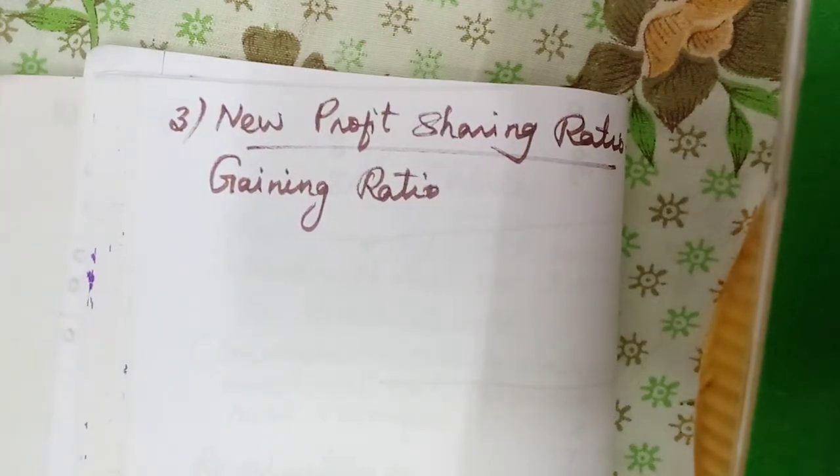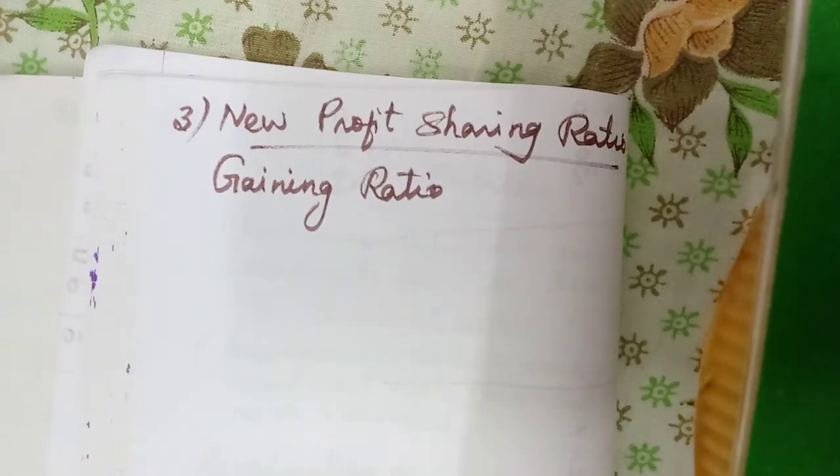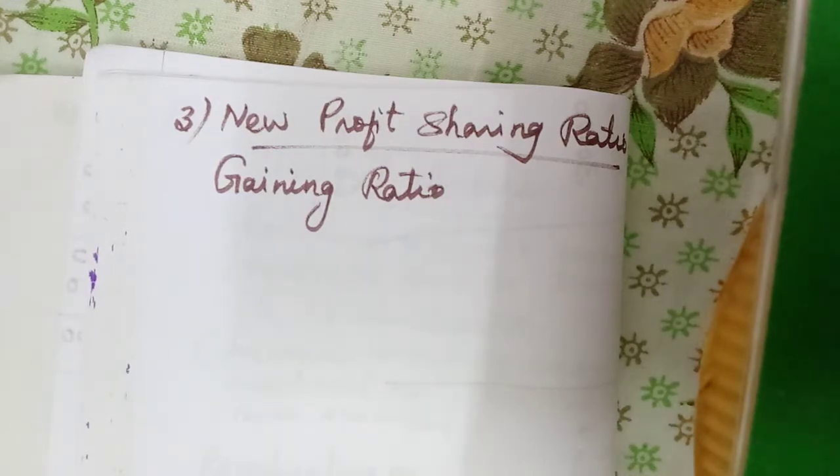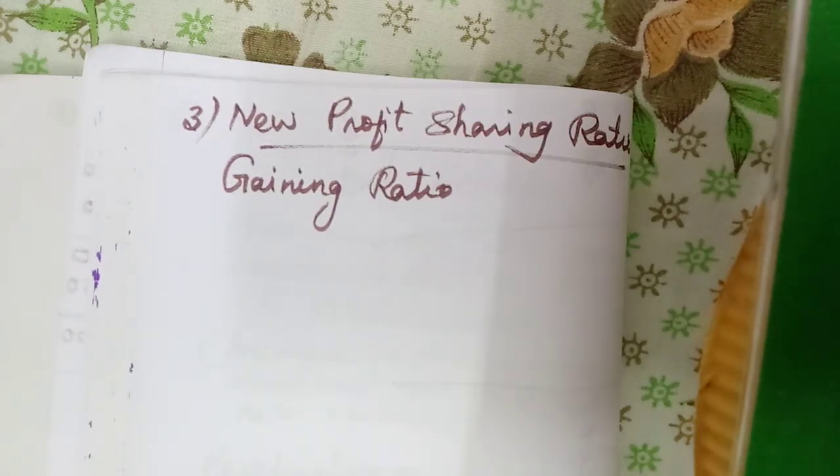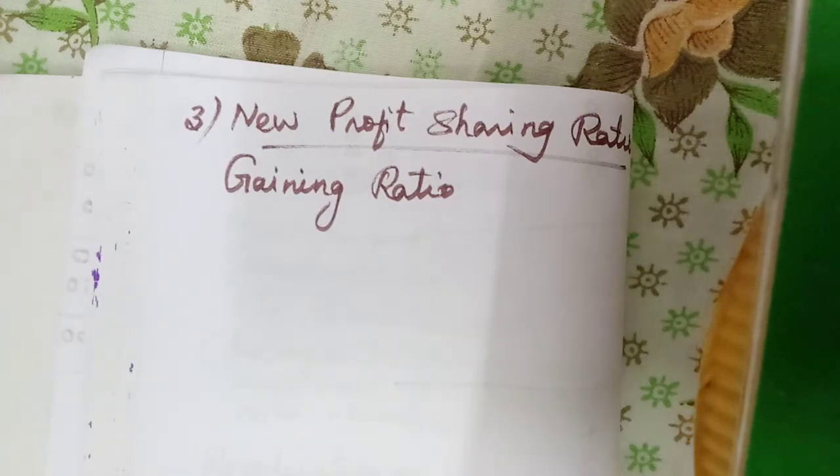Here they gain something, because when your partner retires, one partner is getting reduced. So the other partners will gain in the profit sharing ratio. Their share will get increased, not reduced. So that gaining ratio only we need to calculate at the time of retirement. Here, which ratio will be more? Because they gain something, the new profit sharing ratio will be more.